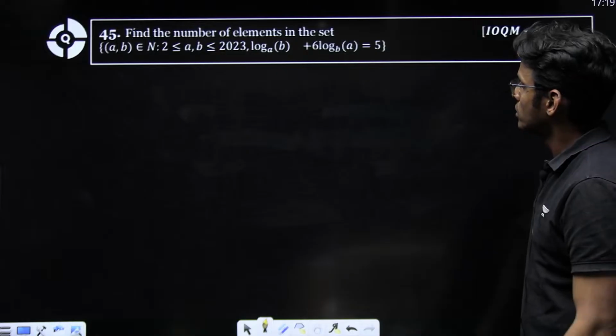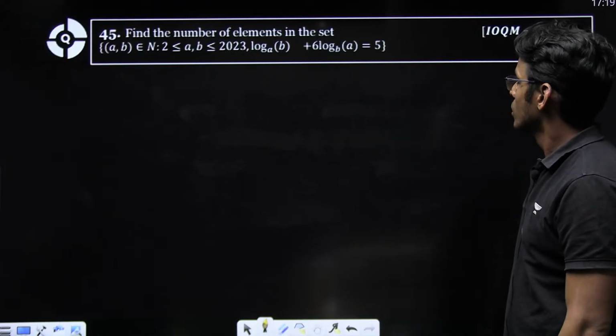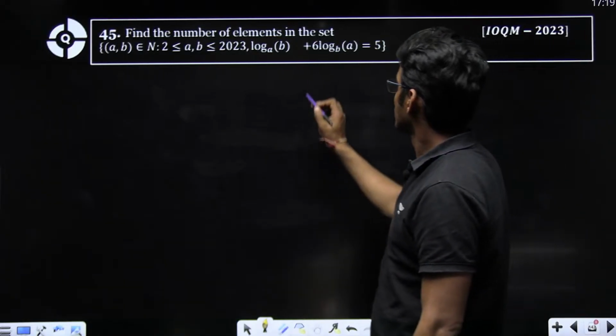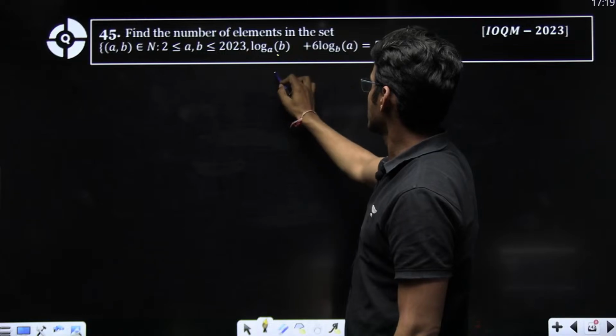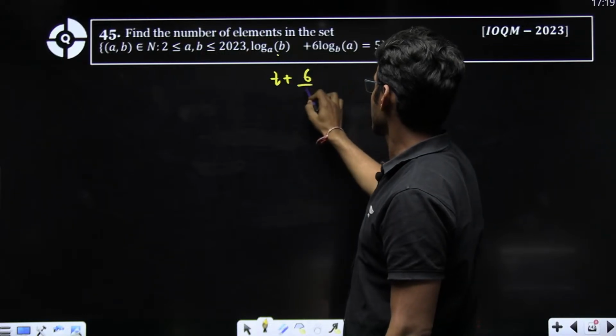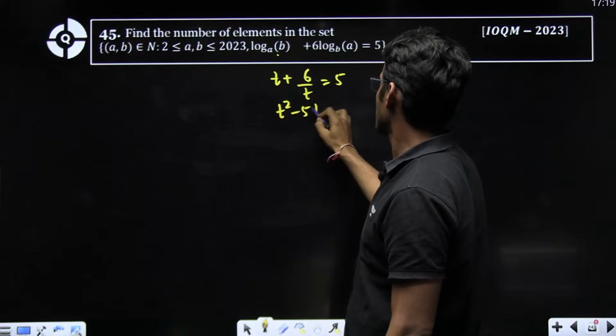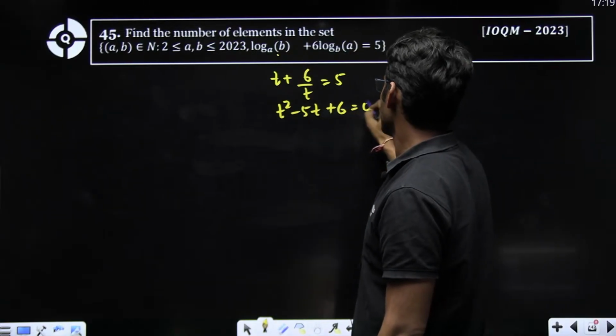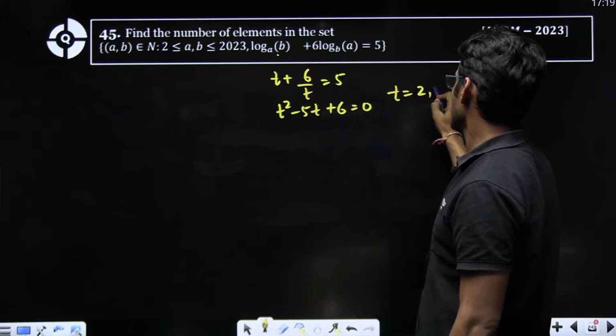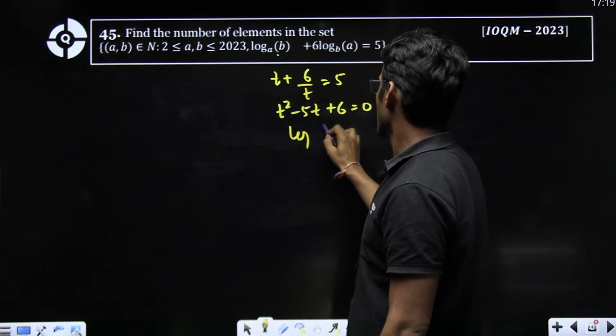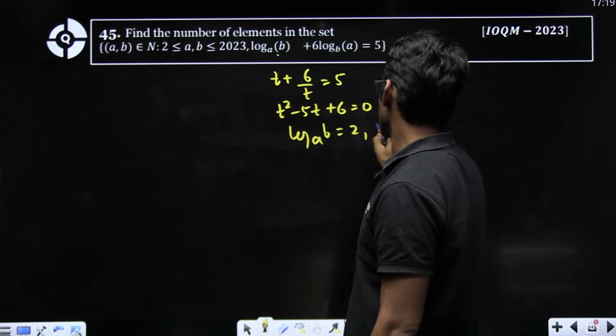This is log. Okay. So if you see properly, this is t, and 6 by t is equal to 5. So t square minus 5t plus 6 is equal to 0. So t is equal to 2 and 3. What is t? Log b to the base a is 2 and 3.